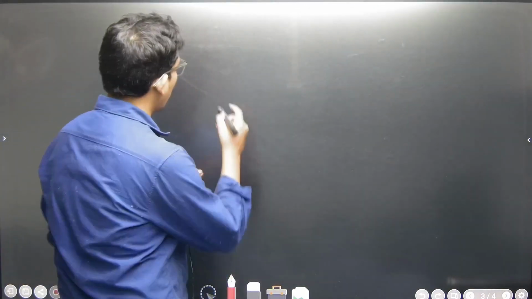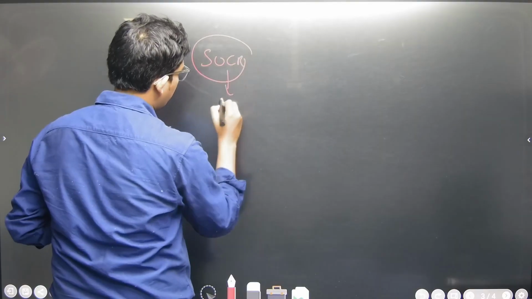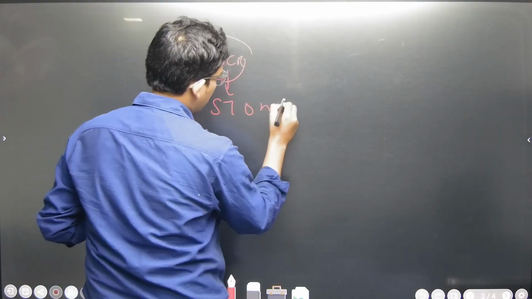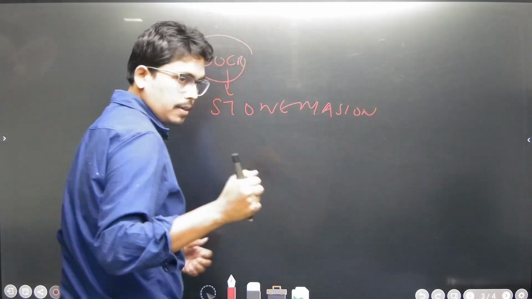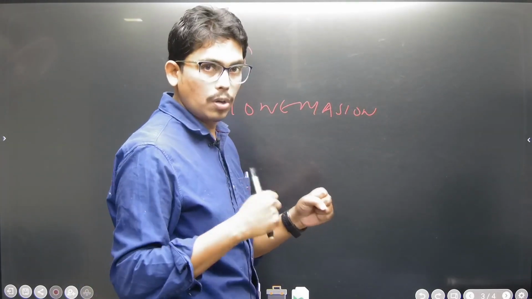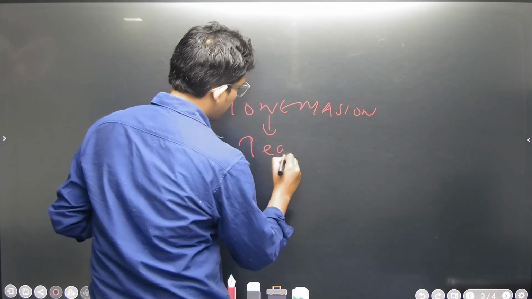Actually, Socrates was initially a stone mason. He made statues of Greek gods, and later he assumed the role of teacher.